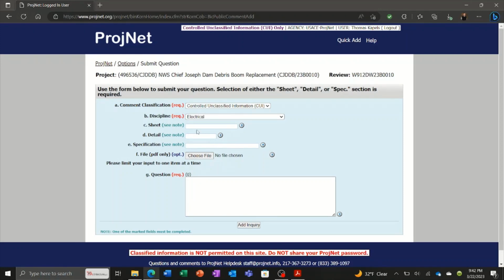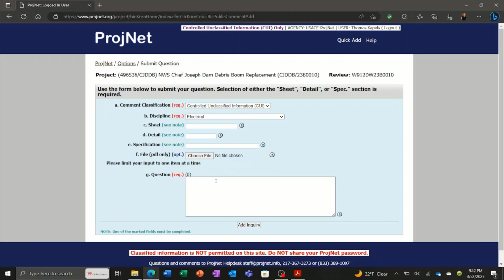So you can even take this sheet that you referenced here, sheet or detail or specification section, and attach it if you want. Or it could be something else, such as a photograph or a sketch or something. This is optional to be able to do that, but it's very helpful in communicating what your question is. And then the line item G is a required field, 1 of 3.